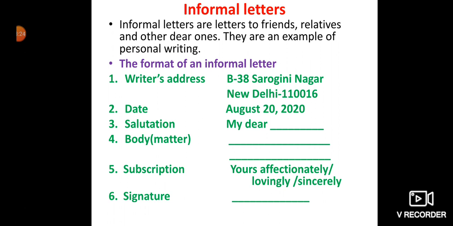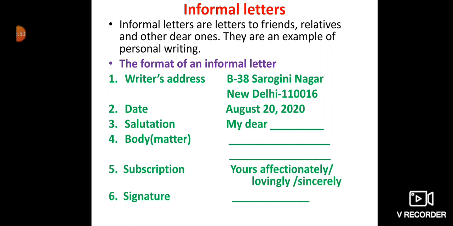Children, always remember that when we are saying subscription, it always comes yours affectionately, yours lovingly. And if you are writing your affectionate son, then it will be only your, not yours affectionate son. Your affectionate son, your loving daughter. If you are writing son and daughter along with that, then it is your.